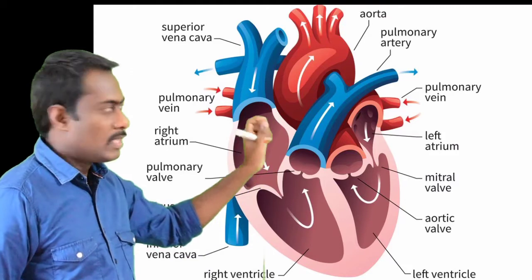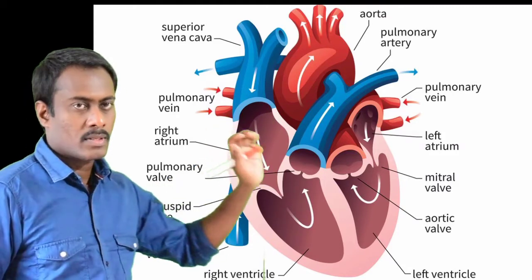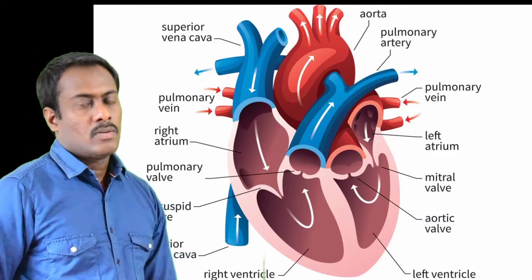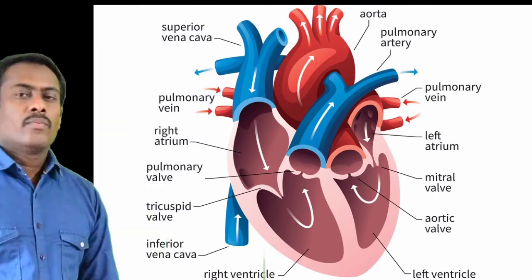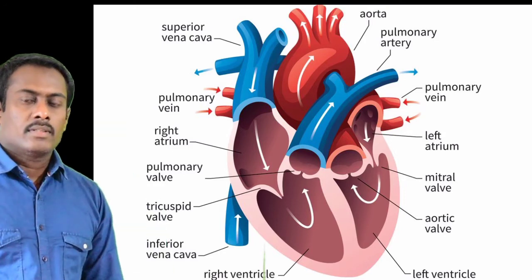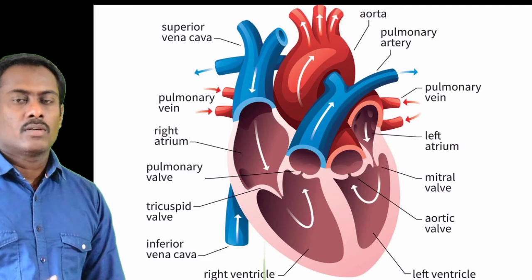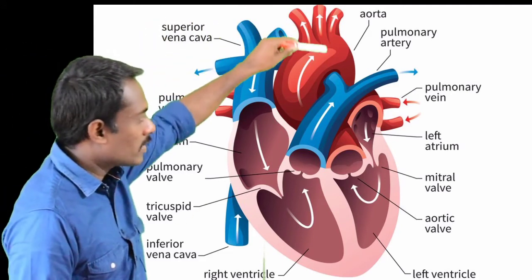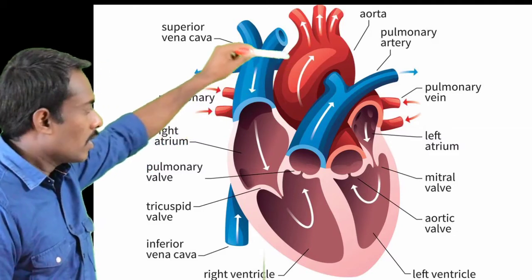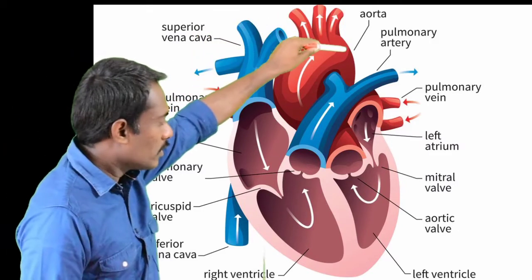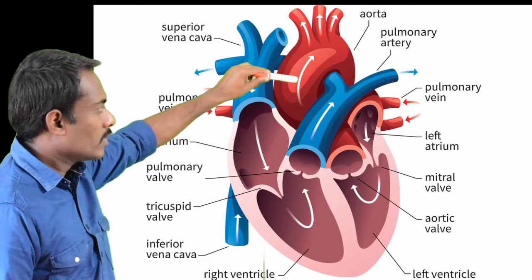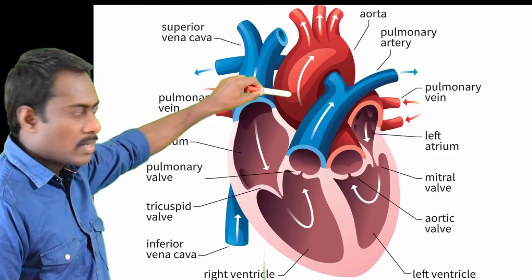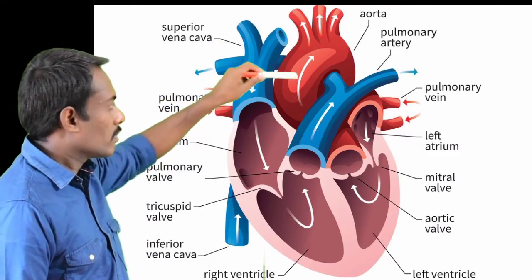Then this movement is known as ventricular systole. When the blood rich in carbon dioxide is brought into the right atrium of the heart, as it enters the right atrium, it relaxes and receives the blood.